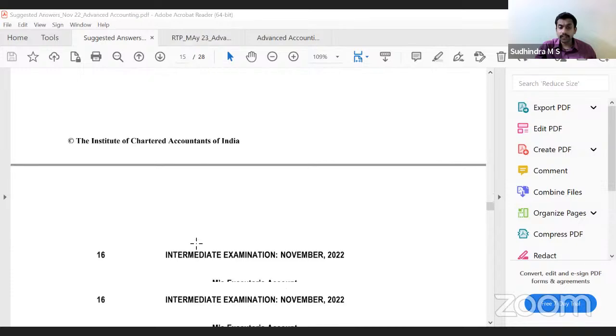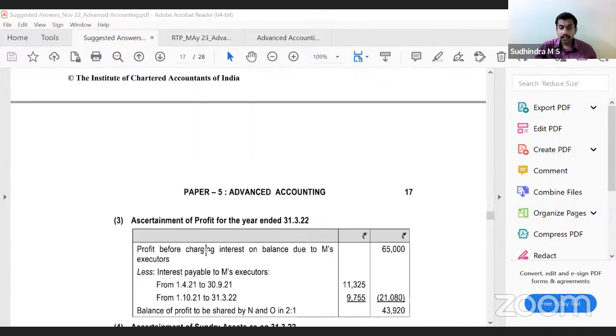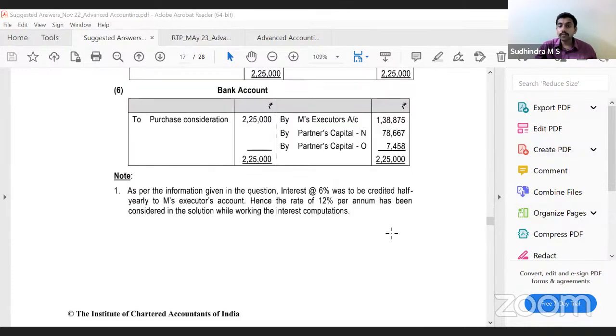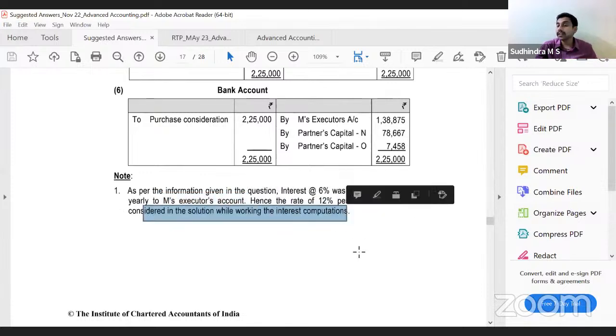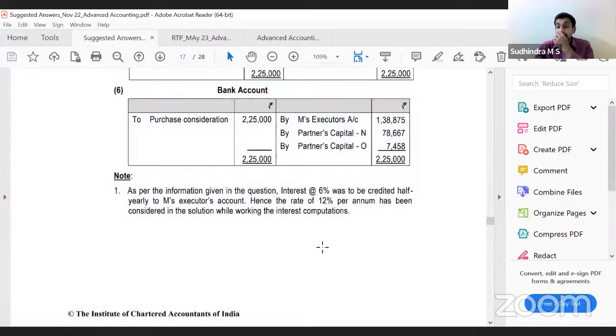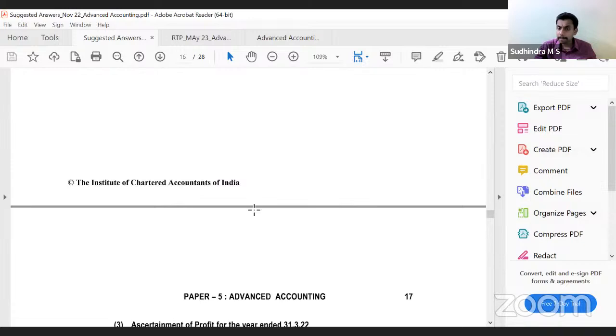But whatever you are doing, go by the way they have given here. What is the note that they have given here? As per the information given in the question, interest at 6% was to be credited half yearly to M's executor's account. Hence, the rate of 12% per annum has been considered in the solution while working the interest computation. So they have considered 12% per annum, that is 6% every half year. Is that clear? Yes, sir.